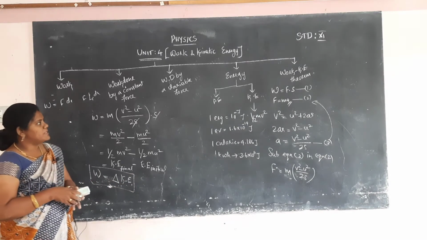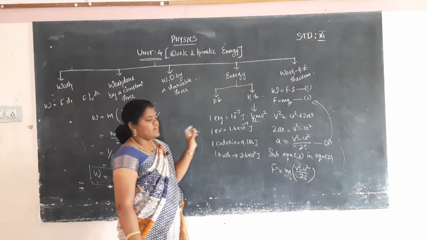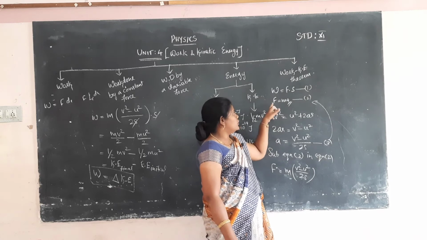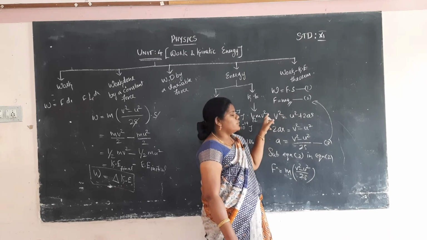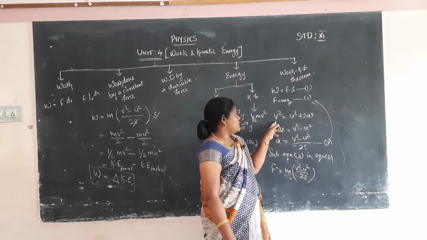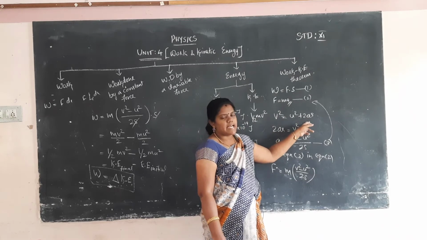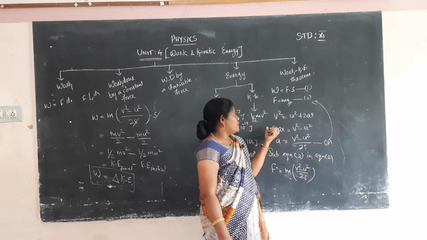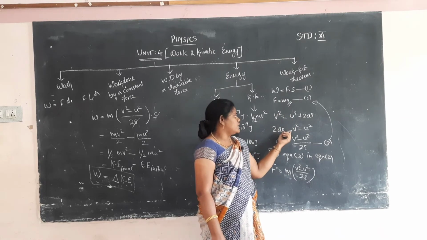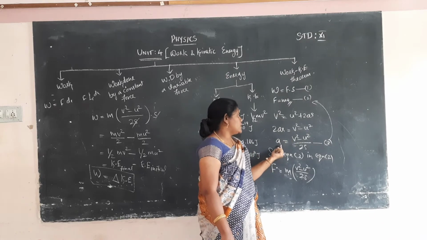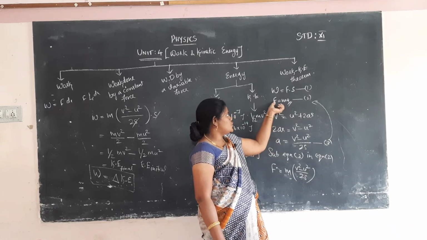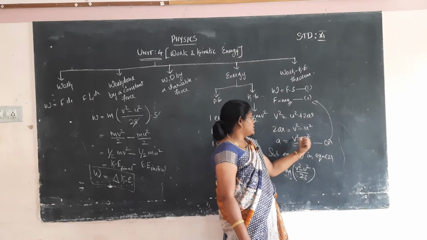How to explain that principle? First we take the work formula, that is work is equal to force into displacement. The force formula is from Newton's second law, F is equal to m into a. Then we take the third equation of motion, v square is equal to u square plus 2as. v is final velocity, u is initial velocity, a is acceleration, s is displacement. We want a, so u square is taken to the left side. So 2as is equal to v square minus u square. So a is equal to v square minus u square by 2s. Then substitute the a value in equation 2. F is equal to m into v square minus u square by 2s.